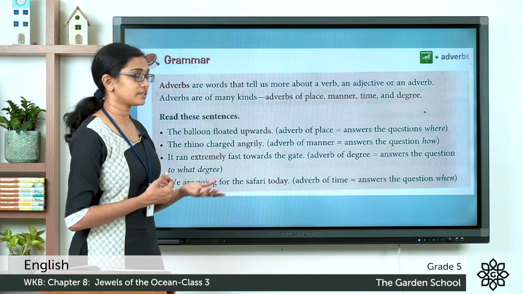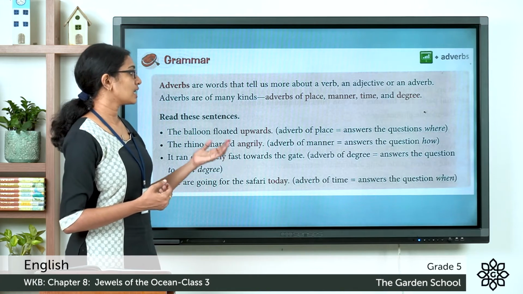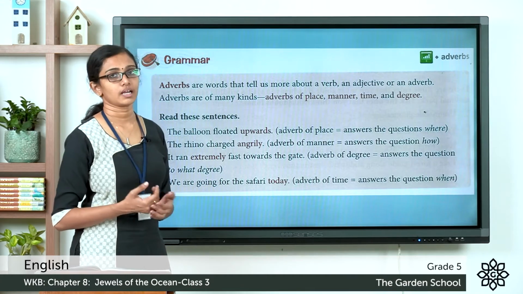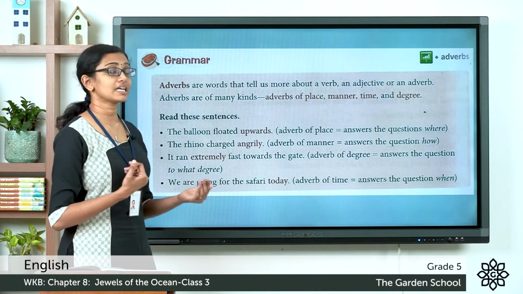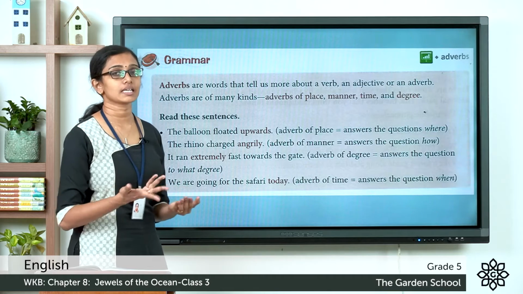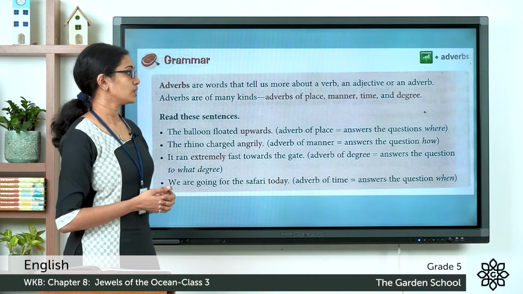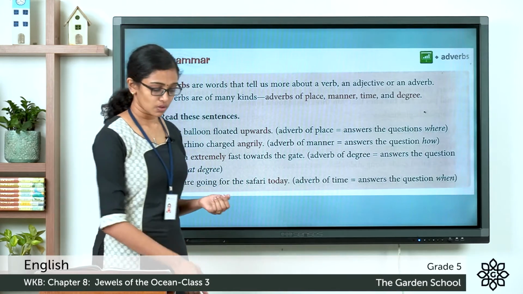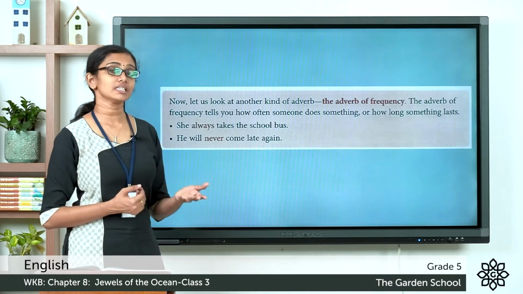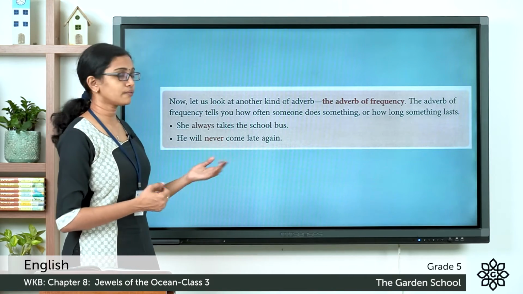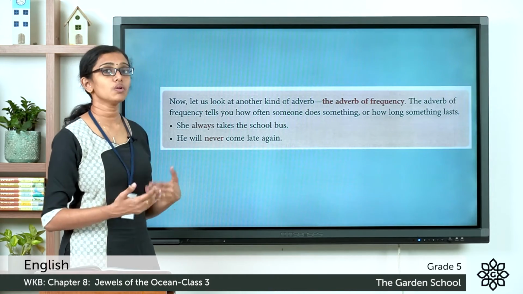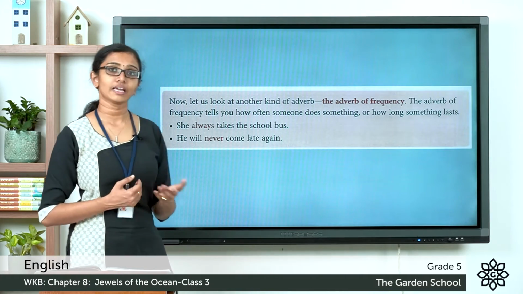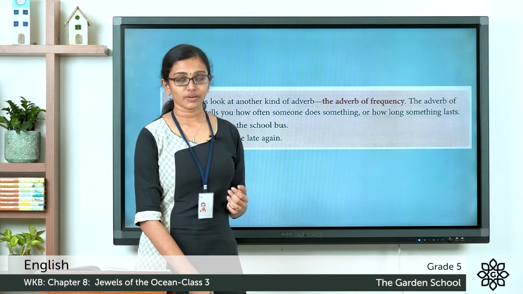Now, the adverbs of time. Adverbs of time tell us the time at which the action is happening. So it answers the question when. And adverbs of degree tell us to what degree or to what extent the verb or action is happening. So it answers the question to what degree. Now, adverbs of frequency. These kinds of adverbs tell us how often someone does something or how long something lasts. Now, we have already learned all these in our English reader. So, let's move on to the question.